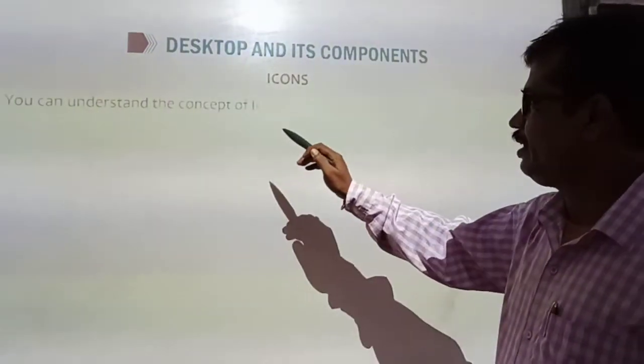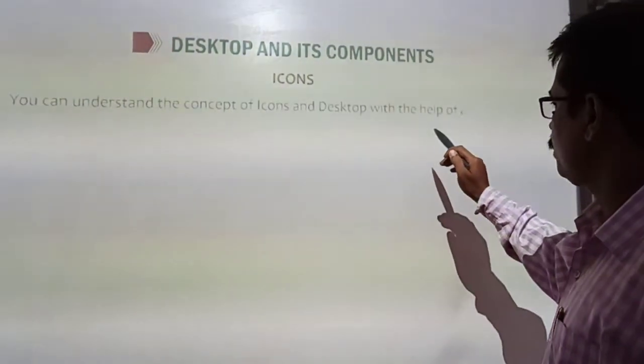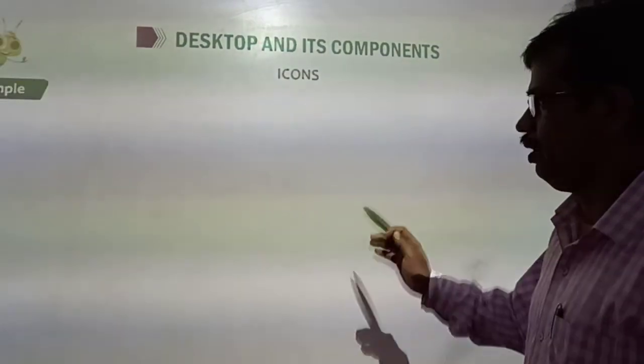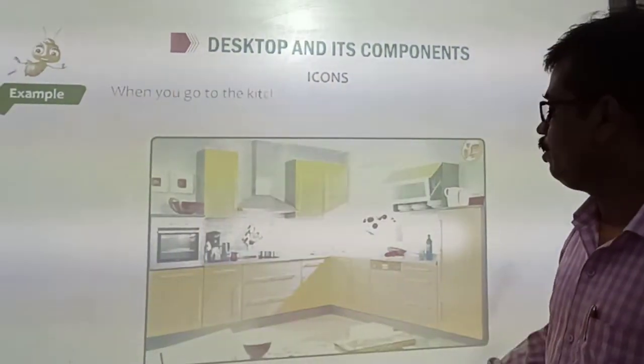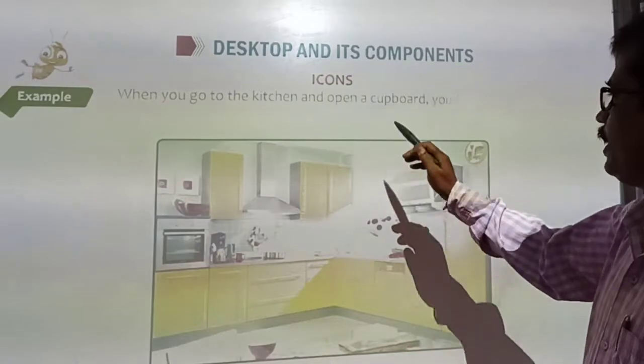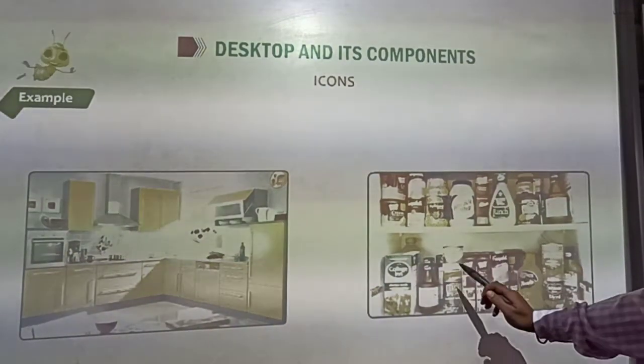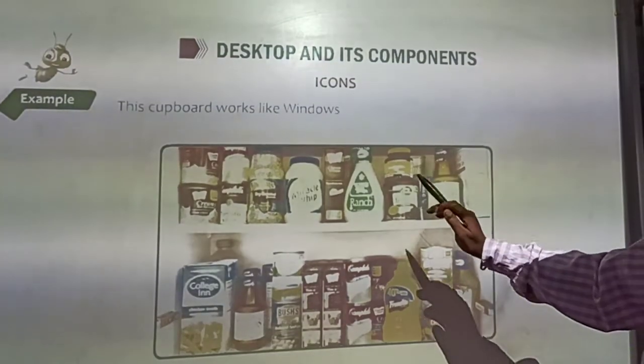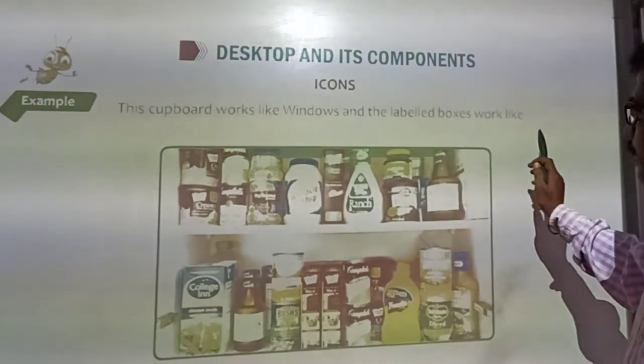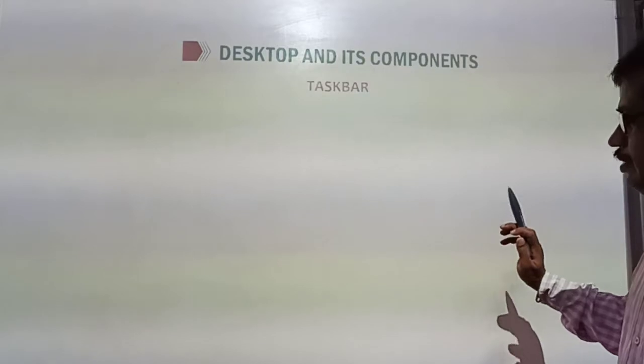Now you can understand the concept of icons and desktop with the help of an example. When you go to the kitchen and open a cupboard, you find various labeled boxes. This cupboard works like Windows and the labeled boxes work like icons.